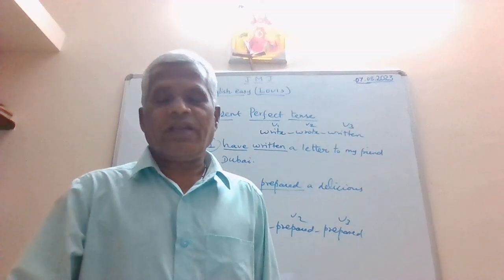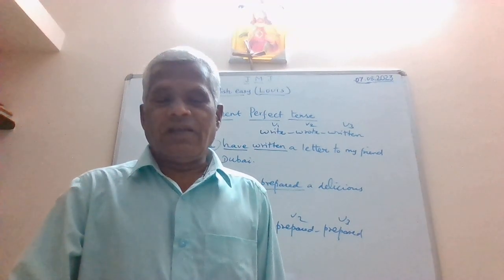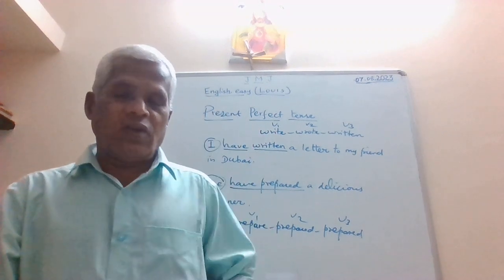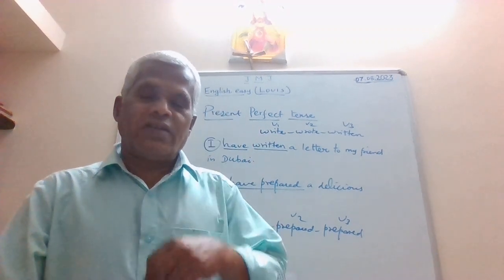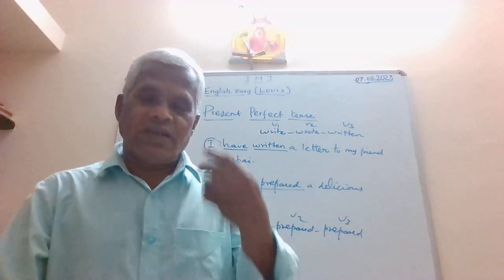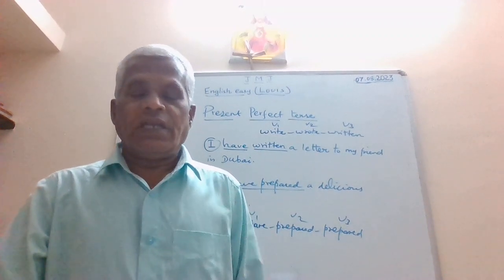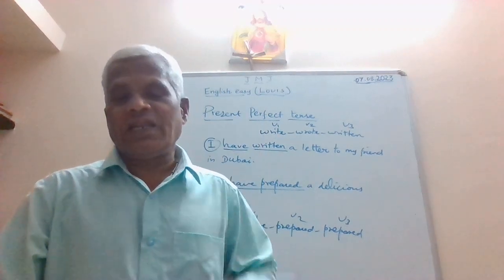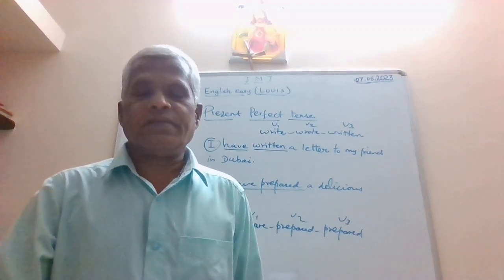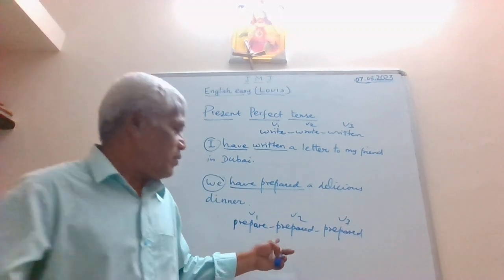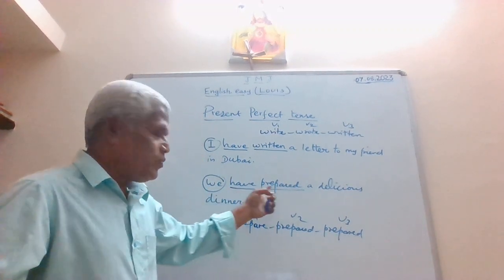You see, that's why we call English a funny language. We can use a particular verb according to our usage and circumstances, the way we would like to use it, in order to have a better and correct understanding. So this is an example. So V3. See, have prepared.